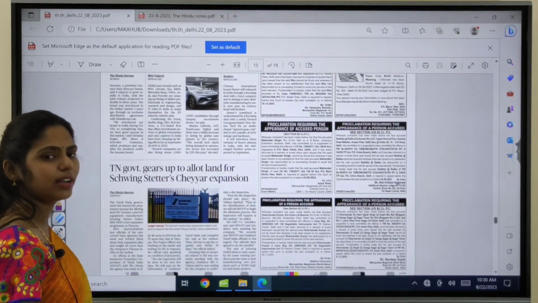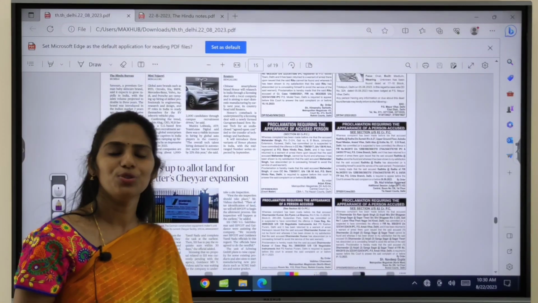So these are the important articles that appear in today's Hindu newspaper.